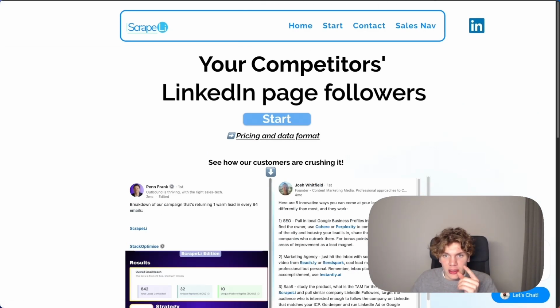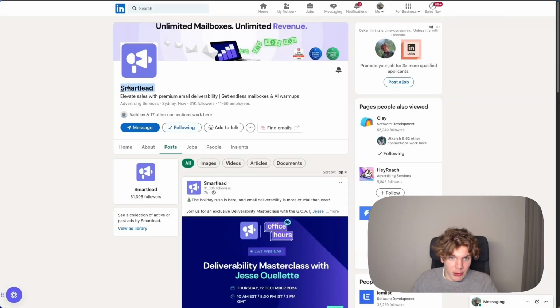Now note that this isn't 100% accurate. So what I would do in a case where I'm, for example, scraping SmartLead followers is not mention in the copy, "I noticed you're using SmartLead." What I would do is say, "We're helping people that run cold emails," or "If you're running cold emails," mention cold email, because it is a super strong indicator that they are running cold email campaigns, but not necessarily that they are using SmartLead specifically.